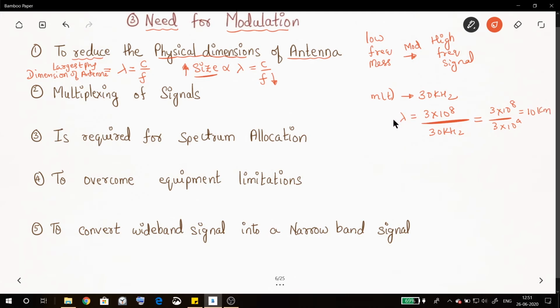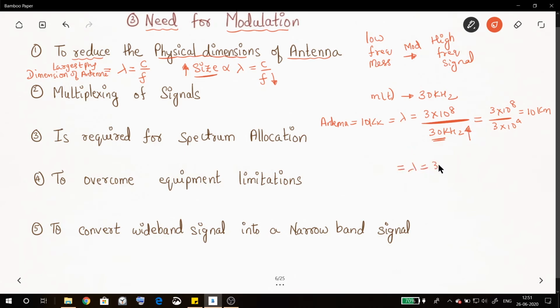What is this? This is the wavelength if we are transmitting that 30 kilohertz without any modulation: 10 kilometer will be the wavelength. So the physical dimension of the antenna has to be around 10 kilometer. Is that possible? We cannot construct an antenna having 10 kilometer size, right? So now what we can do is increase this frequency. How do we increase it? By using a modulation technique.